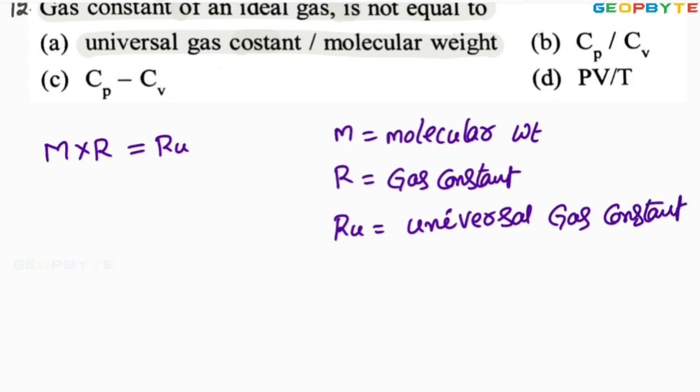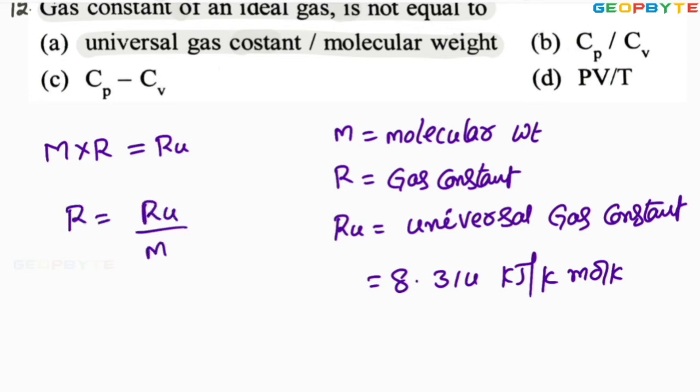Its standard value is 8.314 kilojoules per kg mole Kelvin, or kilomole Kelvin. So from this, gas constant R equals Ru by M. Therefore, the ratio of the universal gas constant to molecular weight is equal to the gas constant. So the first option, universal gas constant divided by molecular weight, is R only. The first statement is absolutely correct.